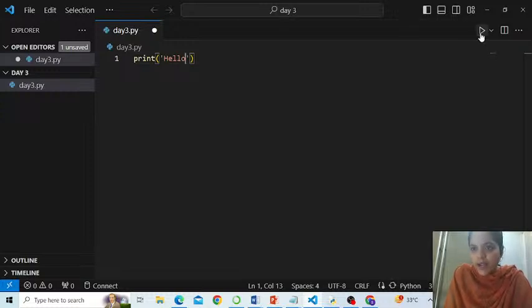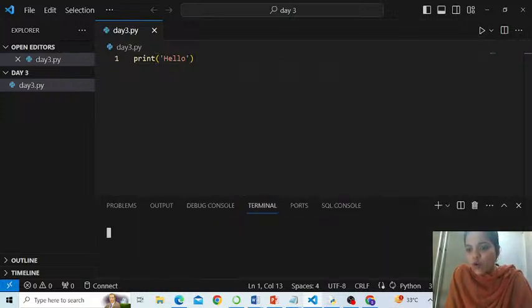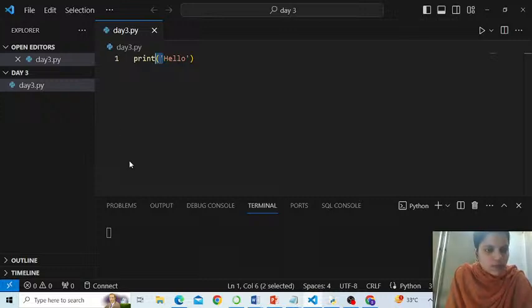Print hello. And as you could see, there is a run file button here in the top right, which will help your program to work. So I say run. I don't prefer to go live here, because we want output on the terminal, not on the web page. Clear? Output we need on the terminal. This output is not going to trigger any web page. So print hello, and you see the output of print hello here.